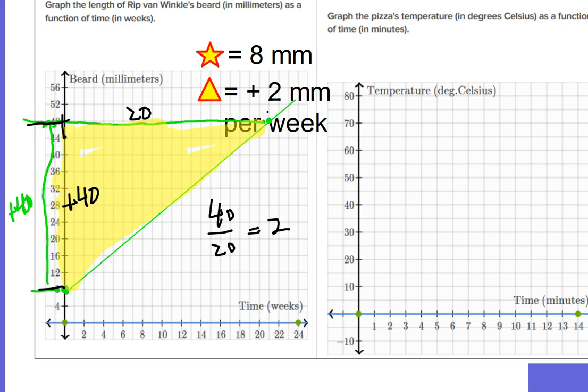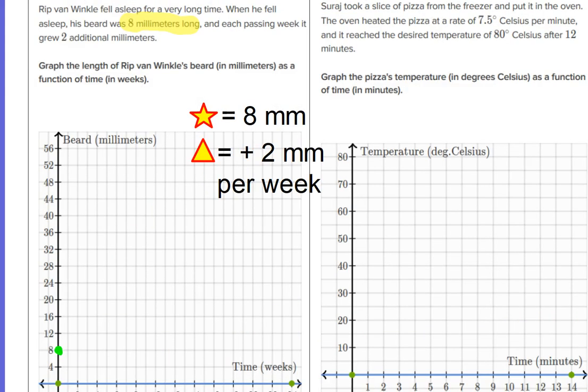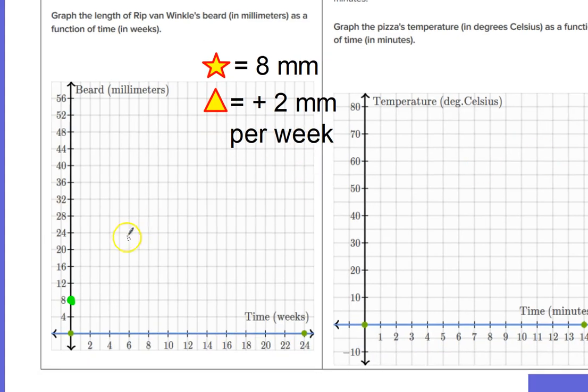So I'm going to start all the way over. Now, people are going to complain. Mr. Wolf, I already wrote all this down. Listen to me now. Leave this on your paper. Don't erase anything. I'm going to try it again, but this time I'm going to do a different rise and run, but I'm going to get exactly the same line. That's why you don't have to delete anything. I'm just repeating everything. Okay, so I still have to start my line at 8, but this time I'm going to use a different rise and run, but because the slope is constant, I'm going to be just fine.